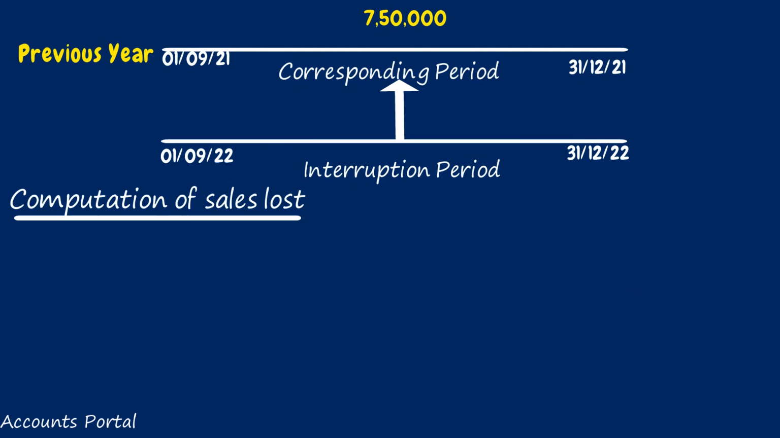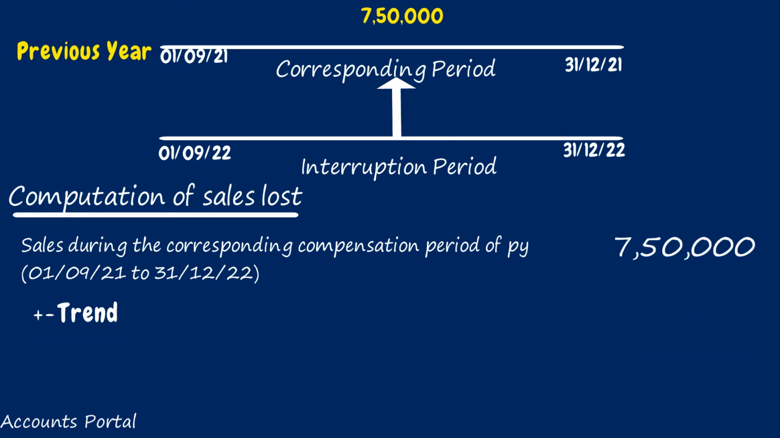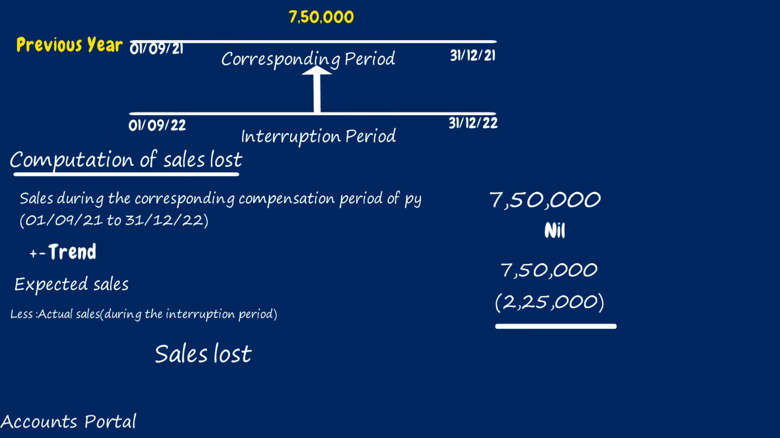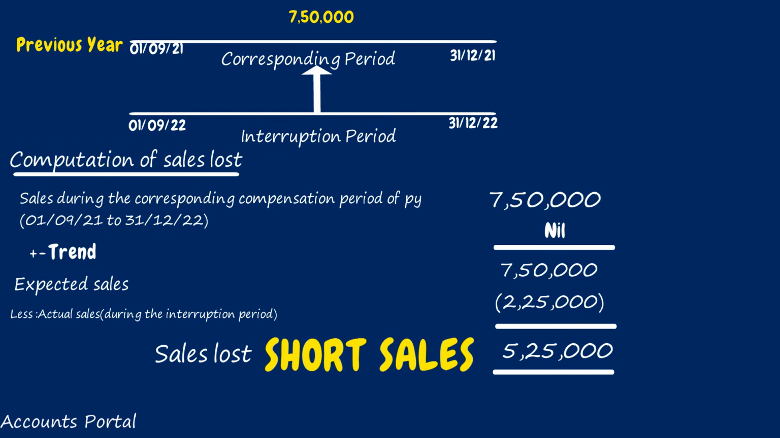There may be an increasing trend or decreasing trend. Add or less, and we get expected sales. Sales which were expected in the current year affected period. Less actual sales: the turnover during the period of interruption was 2,25,000. Less 2,25,000, we get the sales lost. But technically we call it short sales. We call it what? Sales loss. The technical word is short sales.